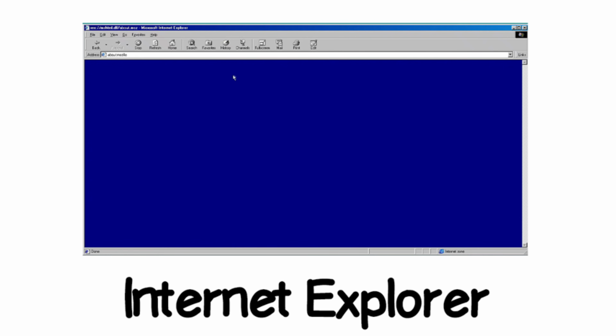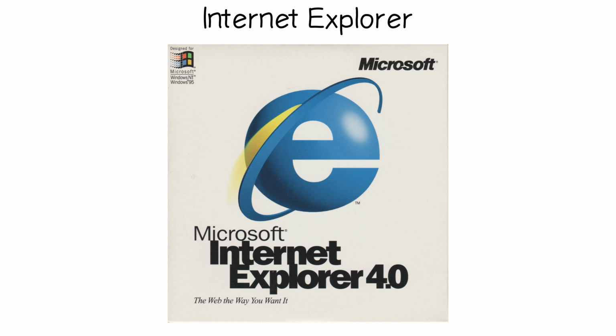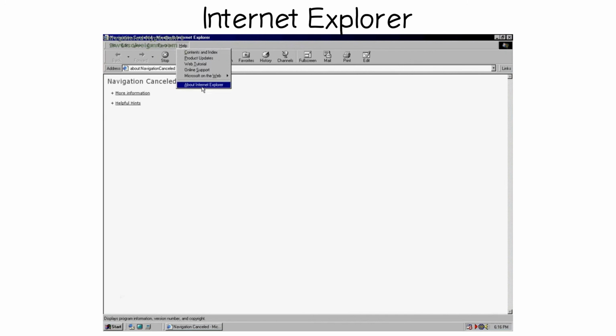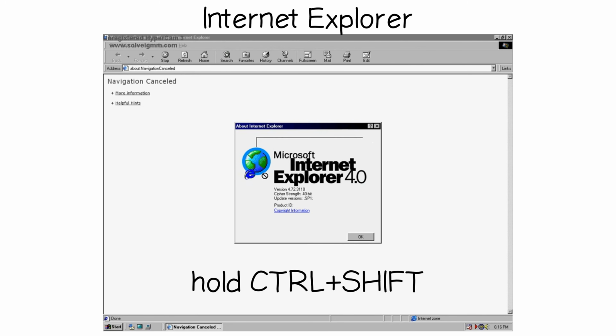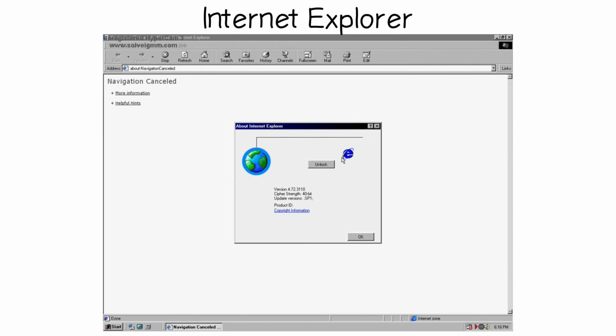Internet Explorer, hidden credits. Internet Explorer 4 had one of the most absurd activation sequences ever shipped. You opened Help, About Internet Explorer, held Control, and dragged the small E icon onto the spinning globe. The title text started moving. Then you held Control and Shift and dragged the E to the right, pushing the title off screen, which revealed a hidden unlock button. Click it.